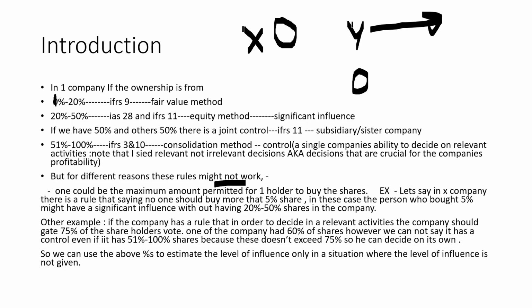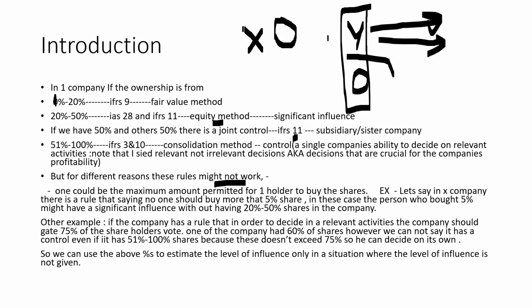If Y company bought more than 20% of shares, this means from 20 to 50% of shares, we can say that Y has a significant influence on X, and he can use the equity method to present its information. If Y has 50% of shares, it means the rest of the shares is controlled by another company. We can say that there is a joint control between Y and O, and we can use IFRS 11.